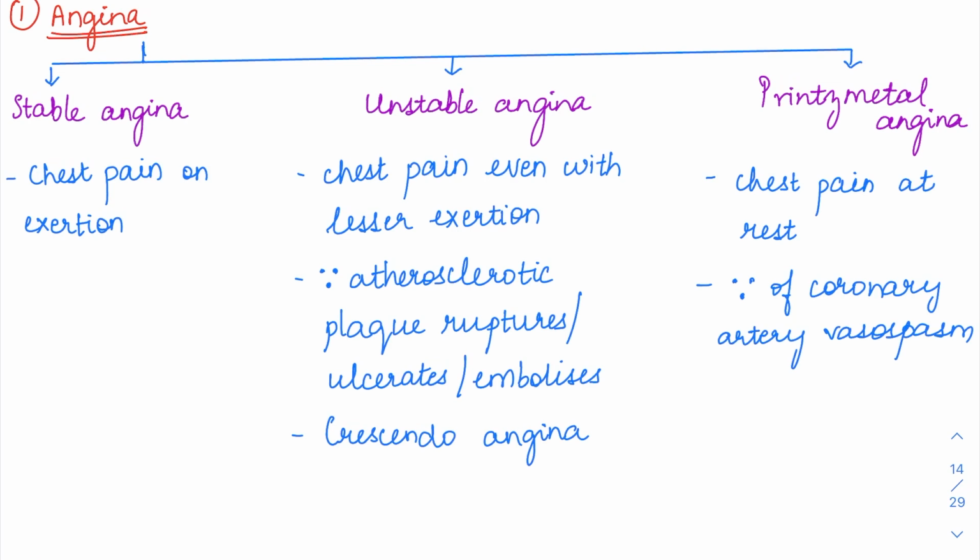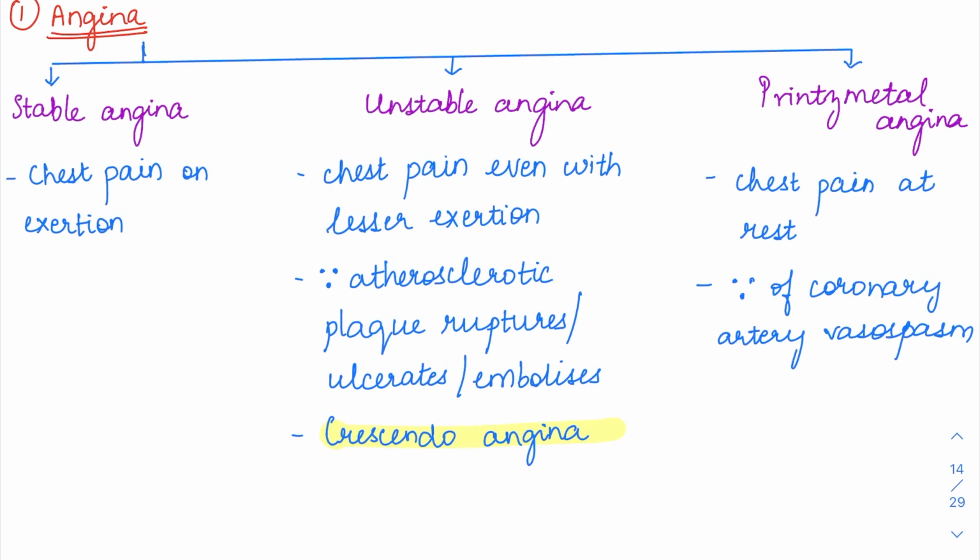However, in unstable angina, which is also called crescendo angina, the pain is present with very little exertion also. Just getting up can cause chest pain. That kind of angina is called unstable angina. Why does it occur? Suppose there was an atherosclerotic plaque causing obstruction, and that plaque gets ruptured. That rupture can cause an ischemia. That is why it causes unstable angina.